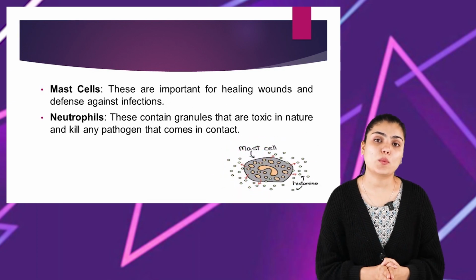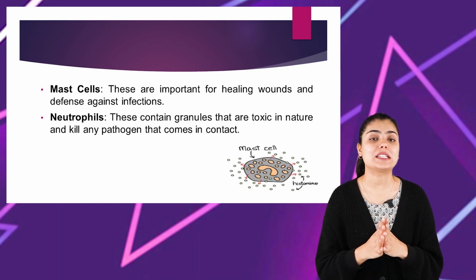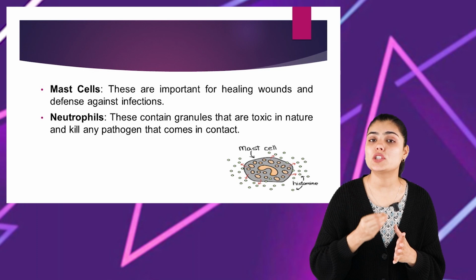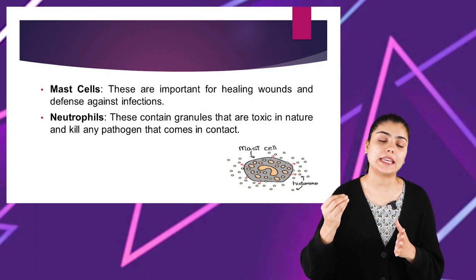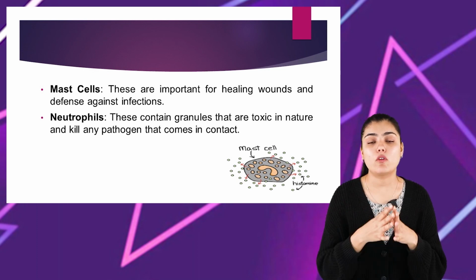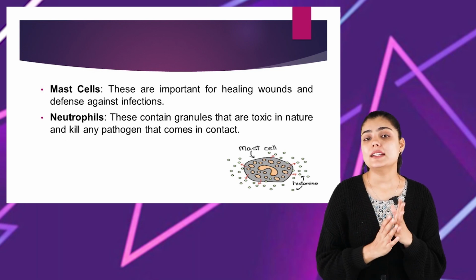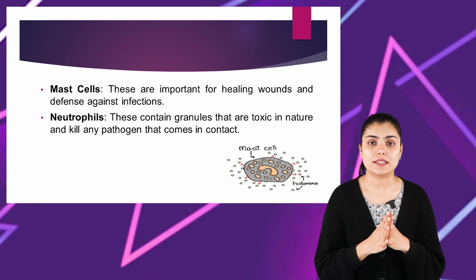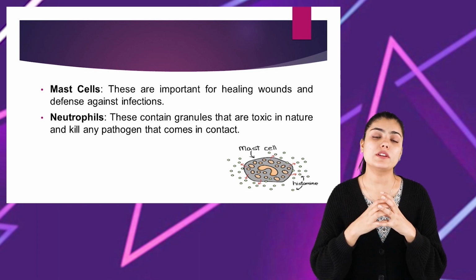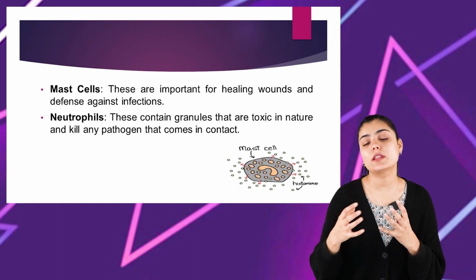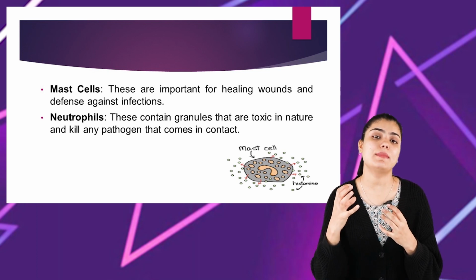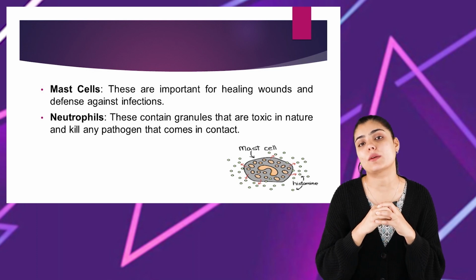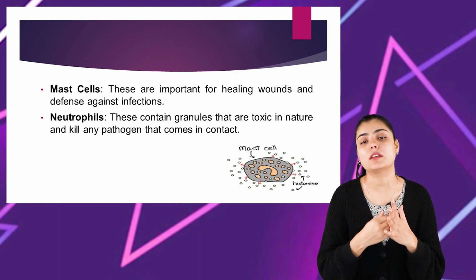The third type of cell involved in innate immunity is the mast cell. Mast cells are majorly involved in providing defense against any kind of pathogen as well as in wound healing. Another cell involved in innate immunity is the neutrophil. Neutrophils contain granules that are toxic for pathogenic microorganisms, and if any microorganism comes in contact with the neutrophil, it kills the microorganism or the pathogen.